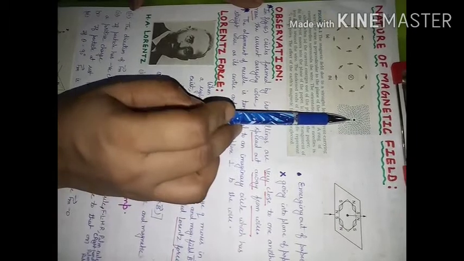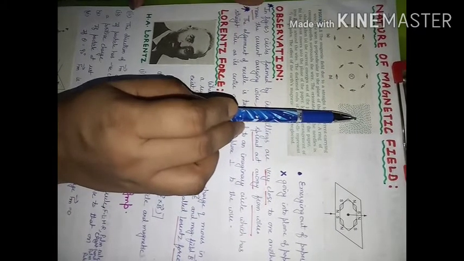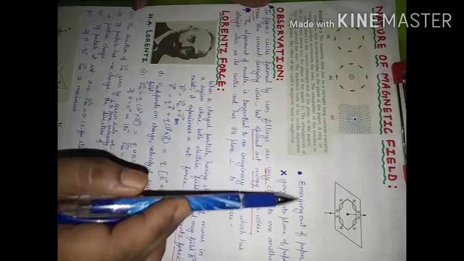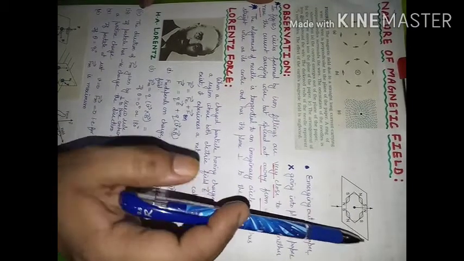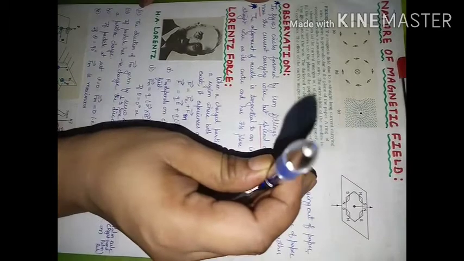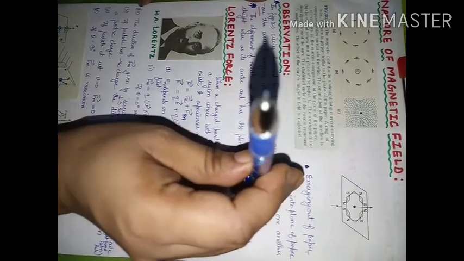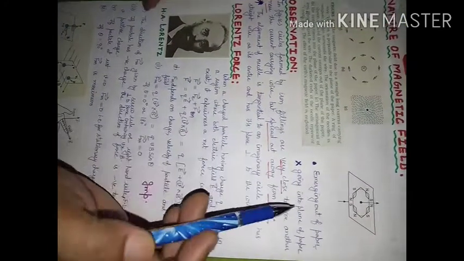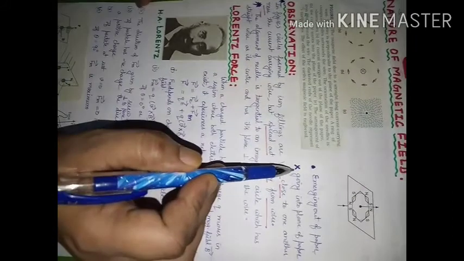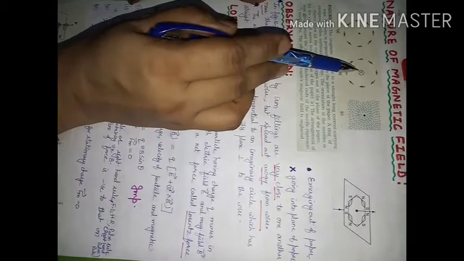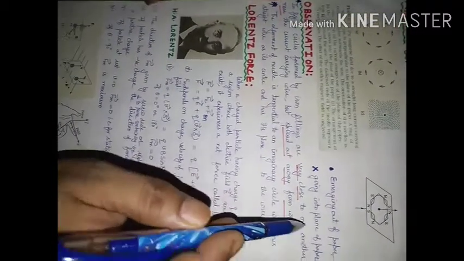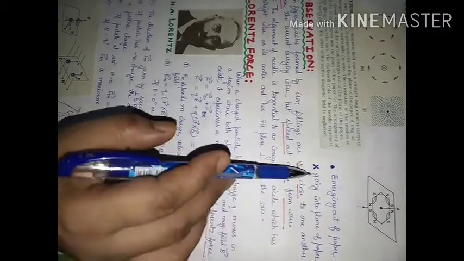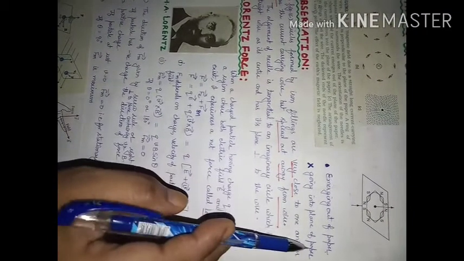This dot is representing that your current is emerging out of the paper, that is, perpendicular to the plane of the paper, and it is pointing in the upward direction, emerging out. And sometimes we are going to show a cross also, like this. Cross means your current is perpendicular to the plane of the paper but pointing in the inward direction. It means it is going into the plane of the paper.